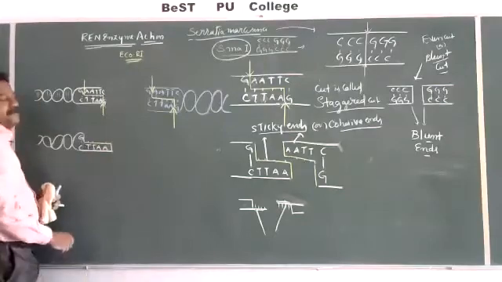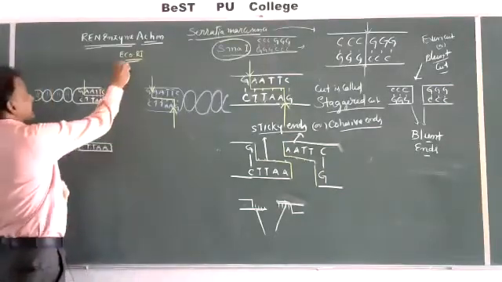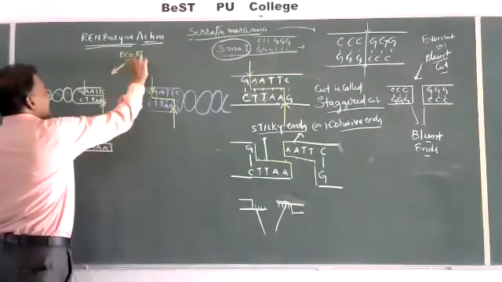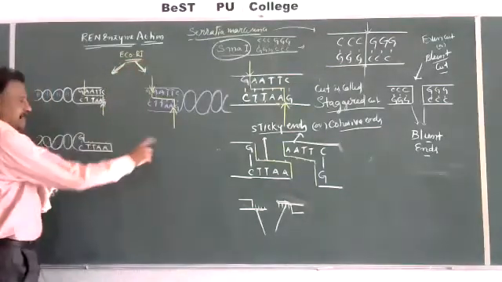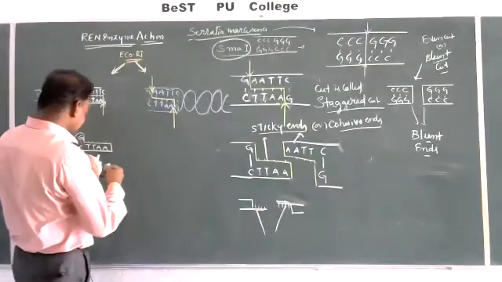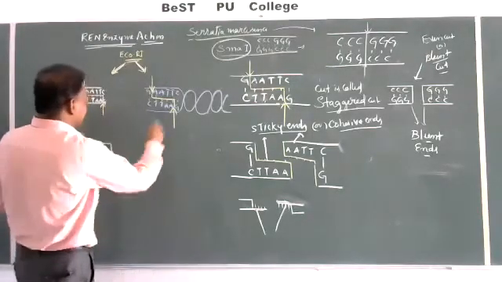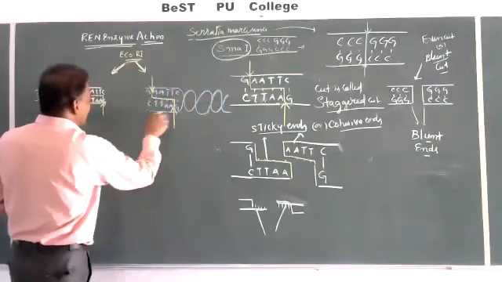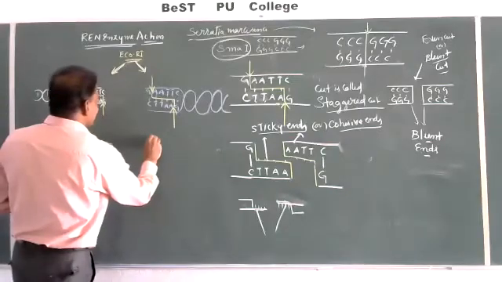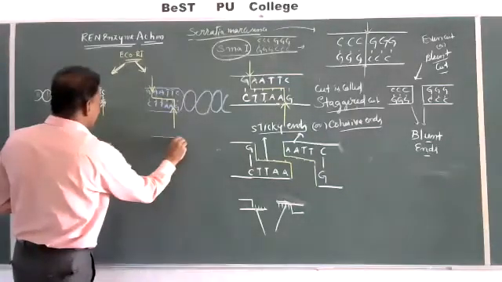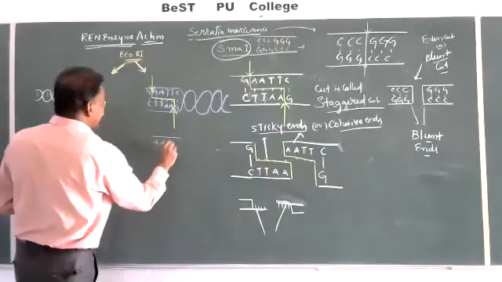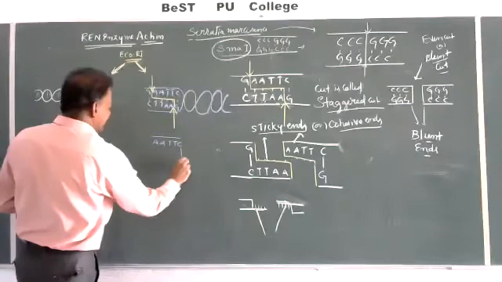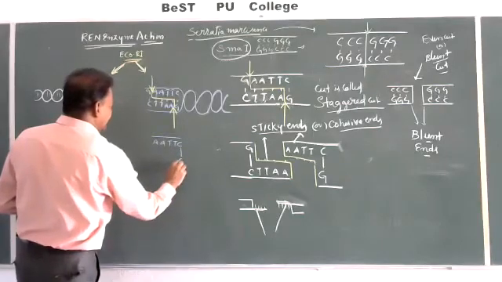AATTCG is removed by the action of restriction endonuclease. When this part is released, the remaining part is still attached. So we have to release this part from here. AATTCG was there.